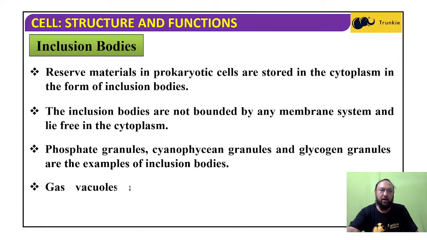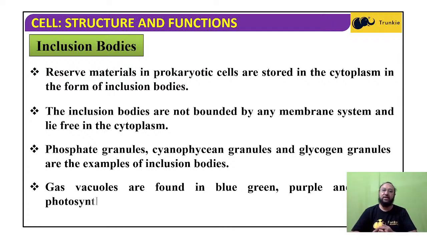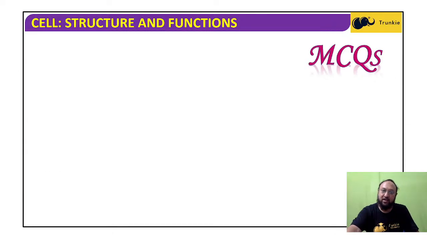Now, gas vacuoles are found in blue-green and purple and green photosynthetic bacteria. Gas vacuoles are large vacuoles contained in the cytoplasm, and some are bigger in size in these bacterial cells. They contain gas. So in blue-green, purple or green photosynthetic bacteria, gas vacuoles are found.